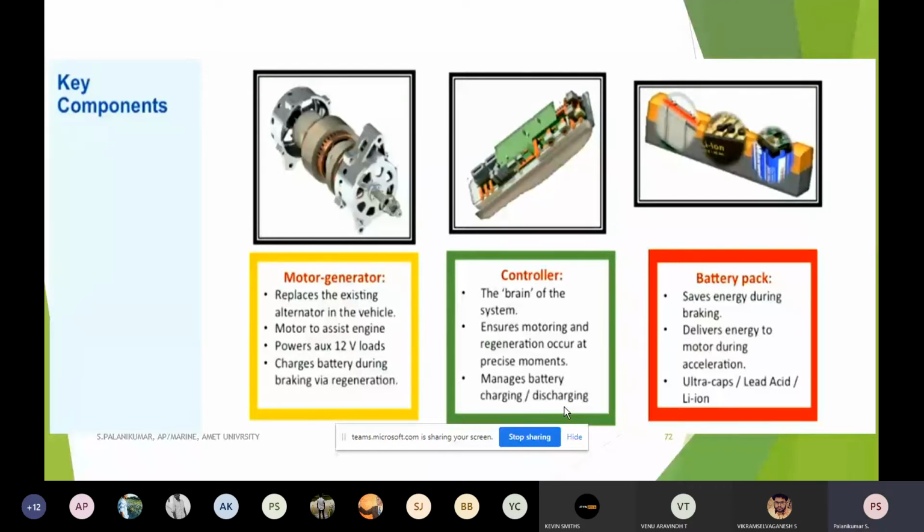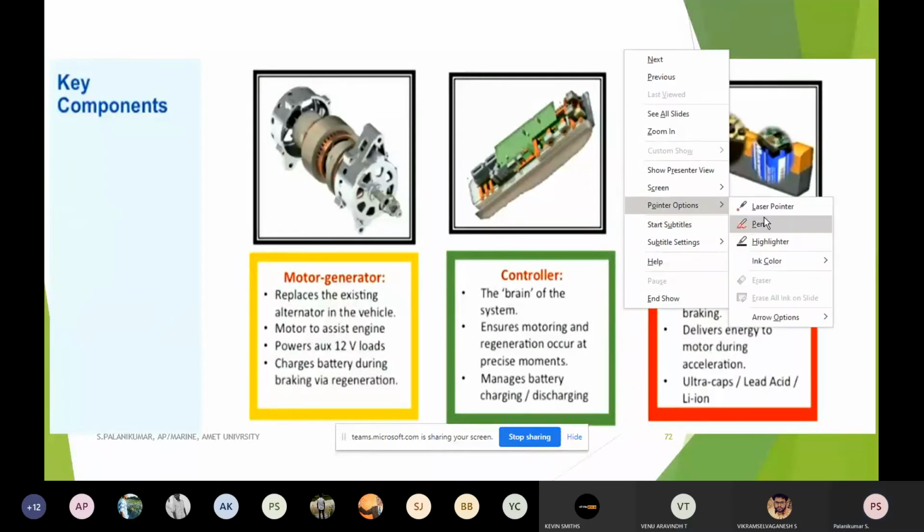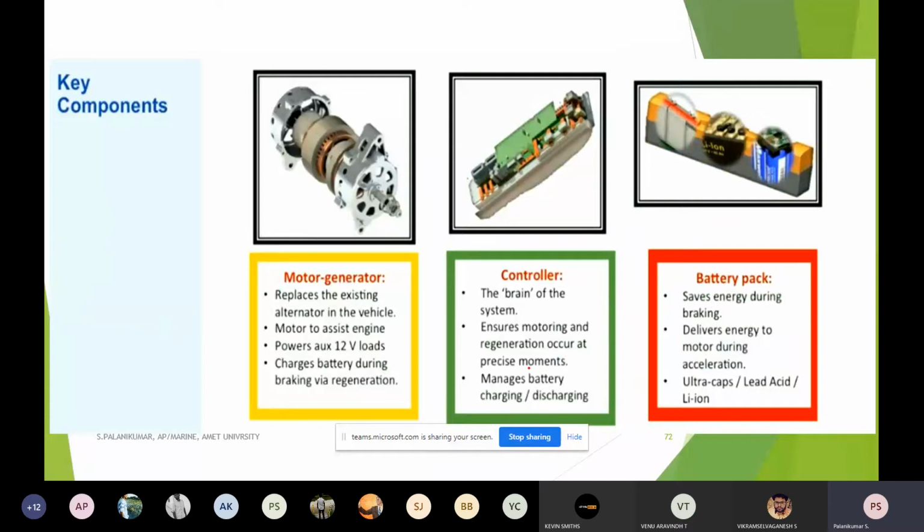Depth of discharge is how much energy is discharged from the battery in each cycle. SOC is nothing but the status of the battery now, how much it is charged. So definitely, if the depth of discharge is increasing, the state of charge will drastically come down. We have to keep that in mind, especially in the controller. The third important point is that the controller manages battery charging and discharging, a very important aspect.